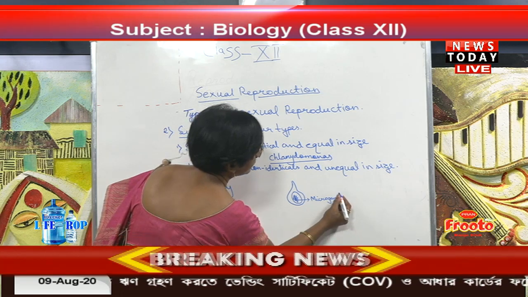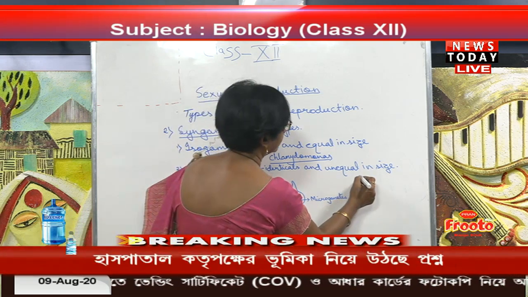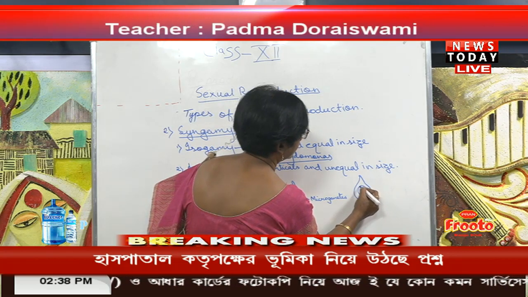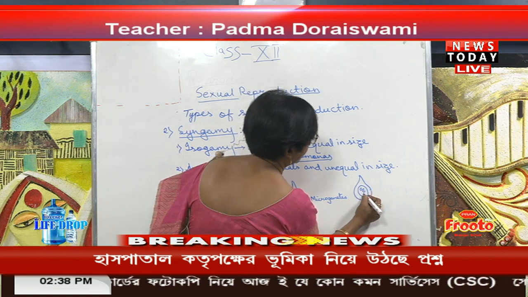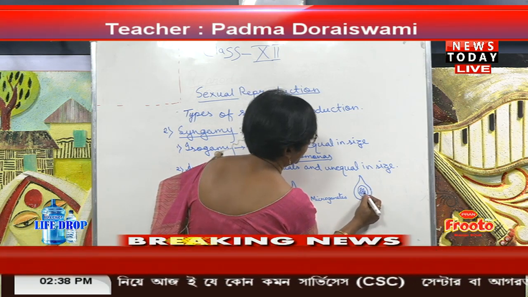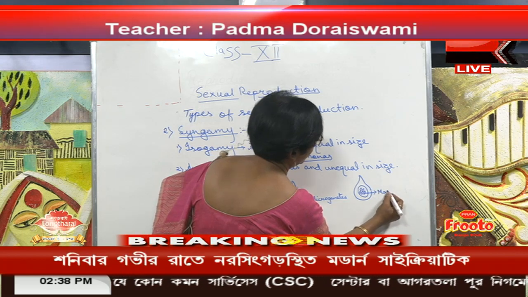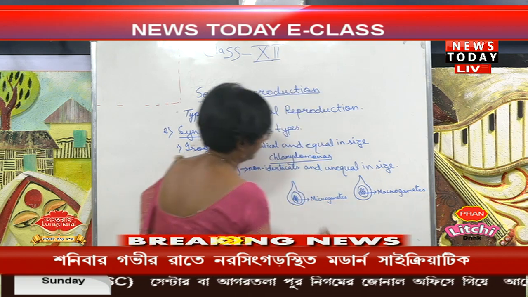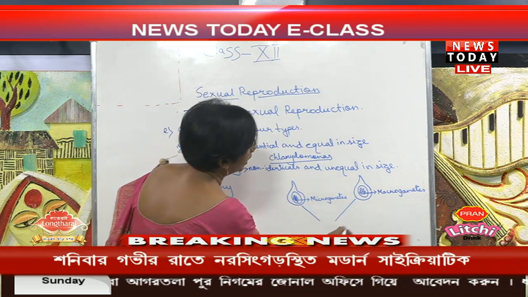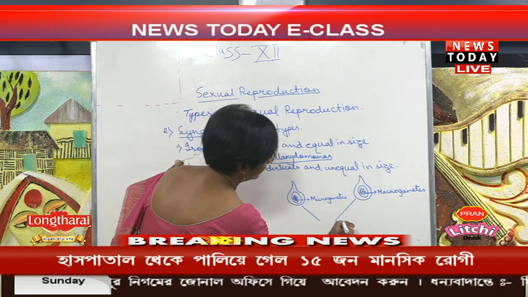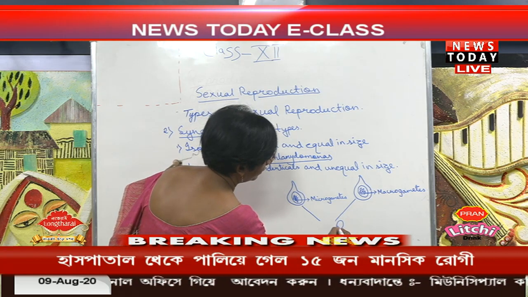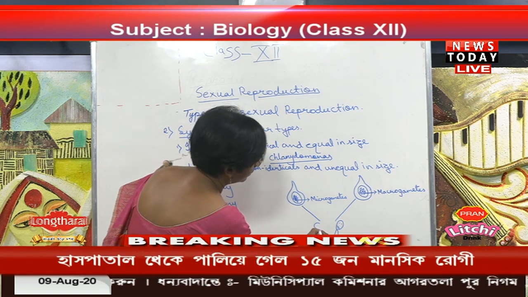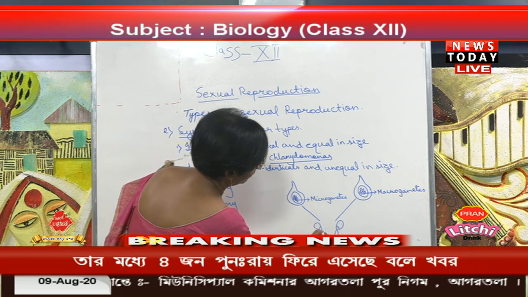Microgametes. And those which are big in size are called macrogametes. When they are produced, one is the bigger one, another one is the smaller one.